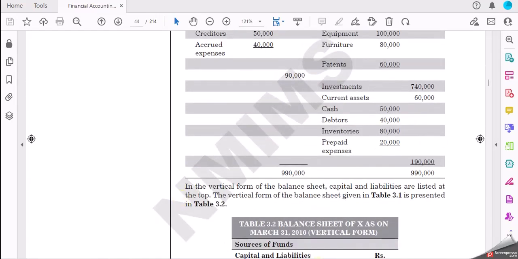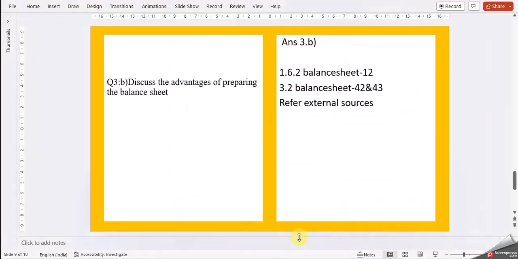But the question here is asking you for the advantages of preparing a balance sheet. Try to understand it from your own resources, and write it in your own words by referring to external sources. So, all right, guys, I hope I could give a little guidance on how to write up the answers.